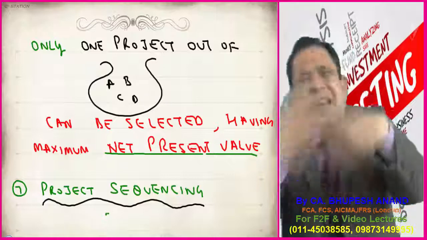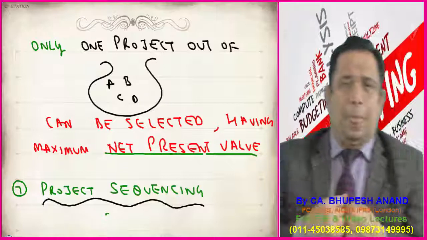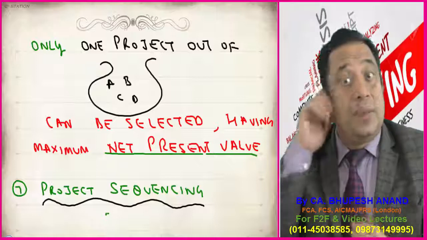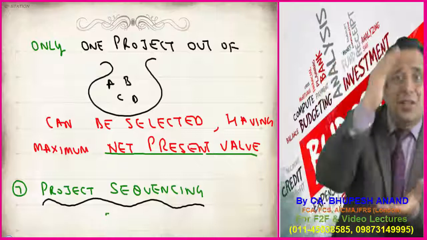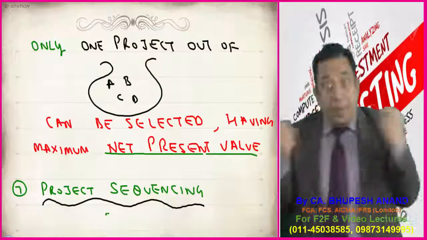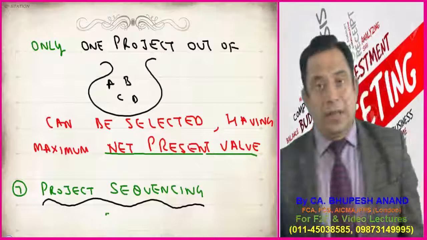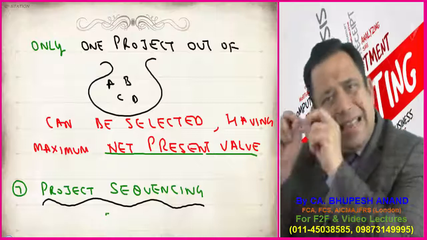I am just explaining it. Let it be like this. There are 3 projects: Project A, Project B, Project C. Project B is a loss-making project. But Project C is a profit-making project. So the point is, I want to accept Project C because that project is profitable.